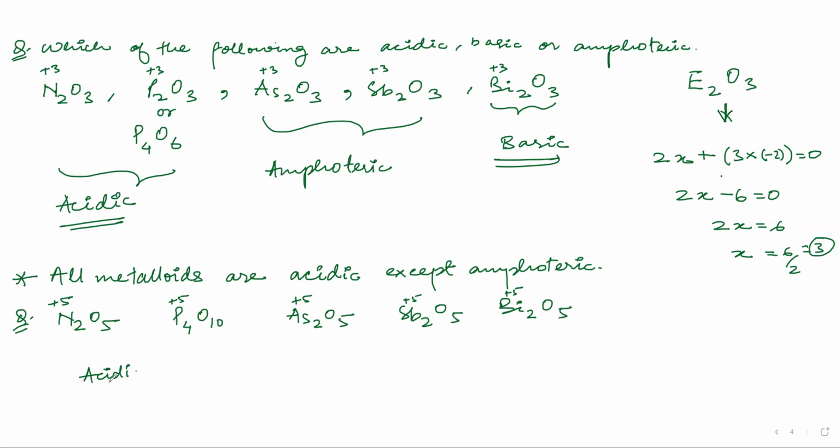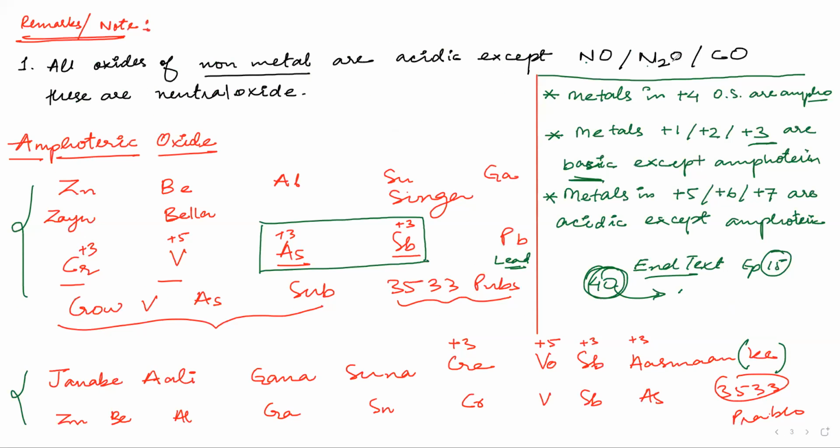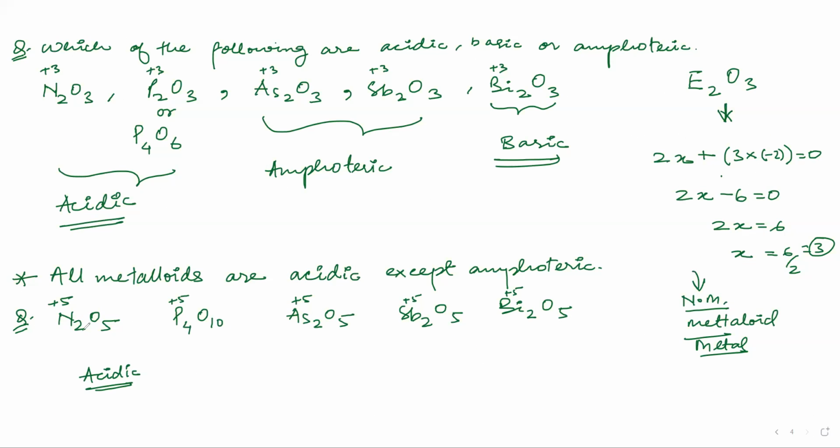So you have to first of all classify the elements in 3 categories: non-metals, metalloids, and after that you have to consider metals. After you have classified in these 3, then you can talk about it. So non-metals will all be acidic, except NO, N2O, and CO. So you have this N2O5 and nitrogen and phosphorus. These are non-metals, so this will be acidic.